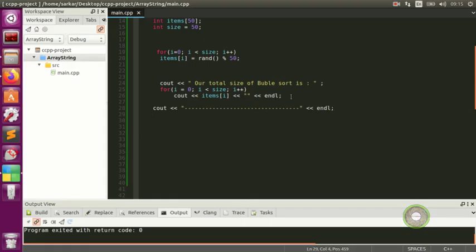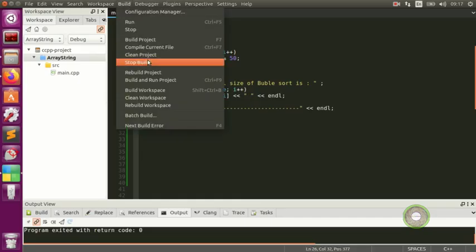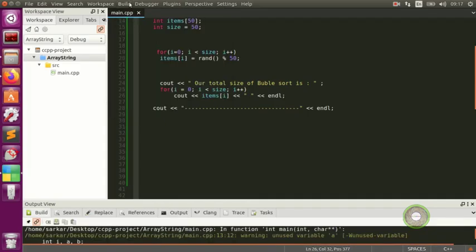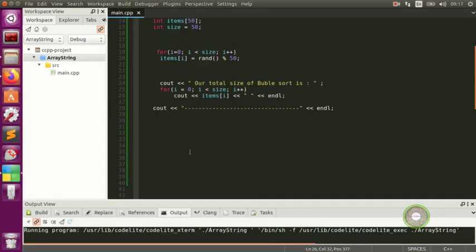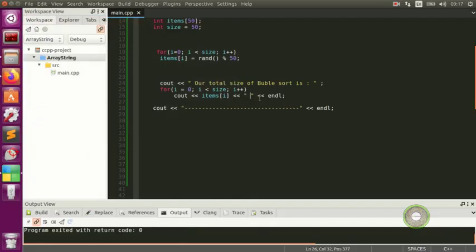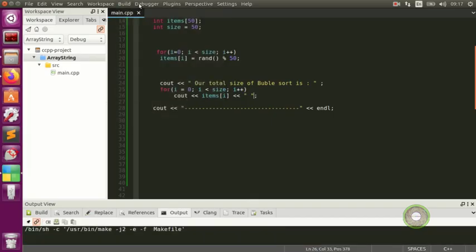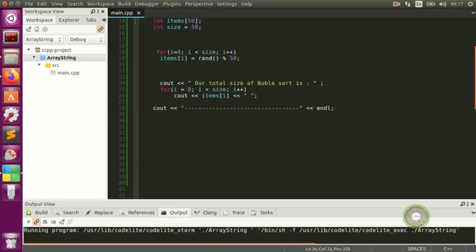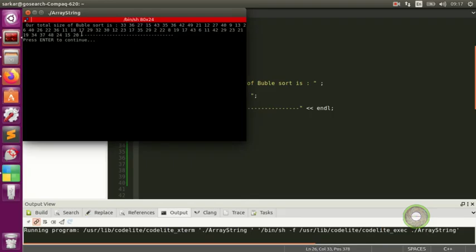Okay, so now we want to see our array. We're checking our original array, and we build our project to see if our program has any error. So this is our original array. Build the project, and then we're going to run, and that's how the numbers look.